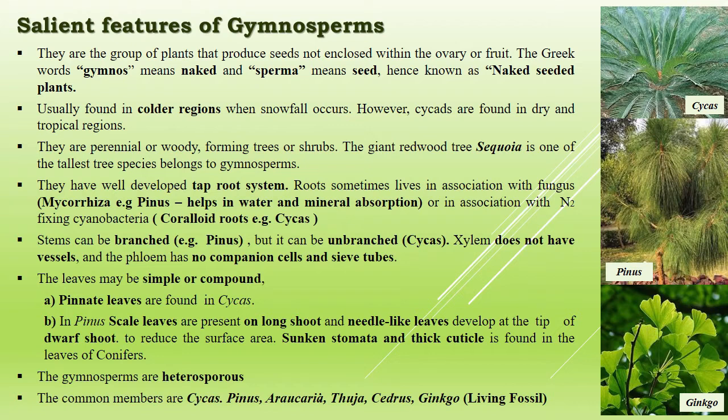Here, the shape of the tree also varies. In case of Cycas, the structure is palm-like, but Pinus represents Coniferales, and that is a conifer, that is, the plant looks like a cone. Here the branches which develop from the base are older and longer, and newly developed branches are smaller and shorter in size. Thus, overall it gives the shape of a cone.